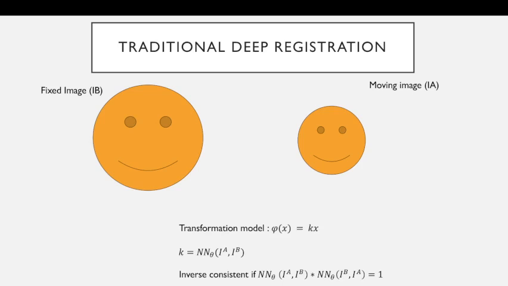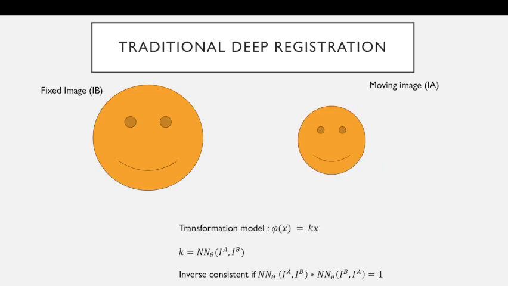We have two images that we're trying to bring into correspondence, and we have a transformation model of just 5x equals kx. That's a scaling. So the question is, what scaling factor can we apply to the moving image to bring it into correspondence with the fixed image? We can tell by inspection that that's about 150%, and the neural network should output 150% to bring them into correspondence. But there's another way we could look at these two images.